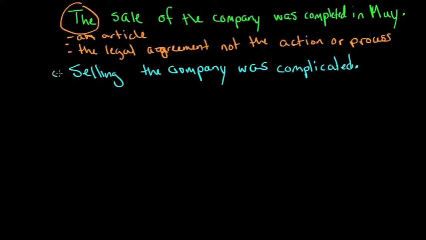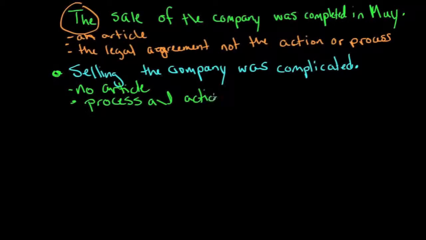We don't have an article. And what are we talking about in this sentence? We're talking about the process, the process and action of selling. So in this case, we're going to use the gerund.